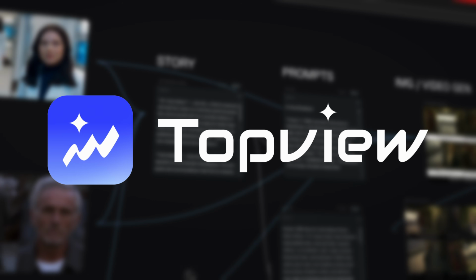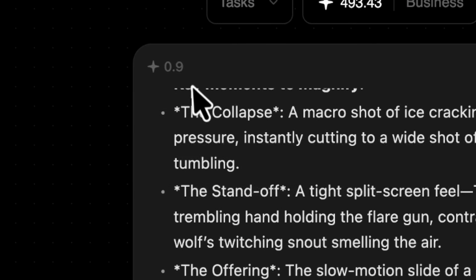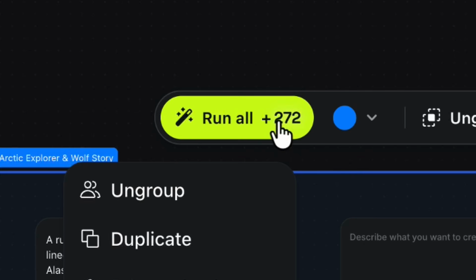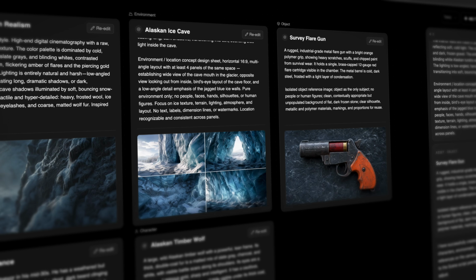There are two AI tools called Canvas right now, one from Topview and one from Higgsfield, but picking the wrong one will burn your credits and your whole afternoon for nothing. I ran both through the same project to highlight the differences so that you can know which one's best for you. Topview is sponsoring this video, but they specifically asked me to keep the comparison honest because truly these tools are not built for the same job.